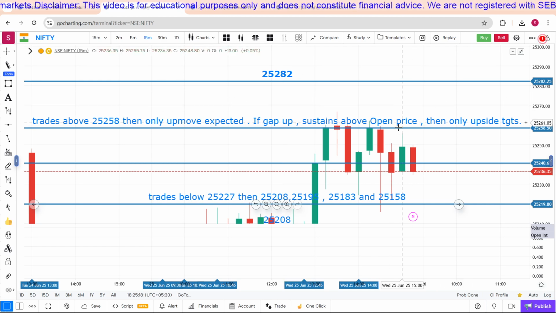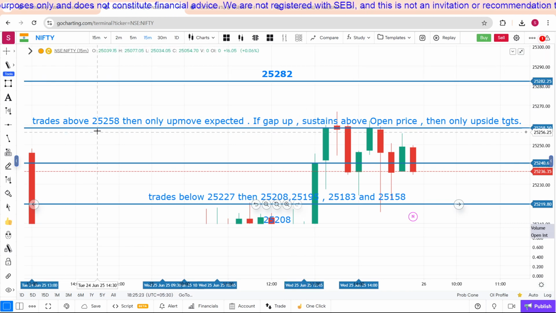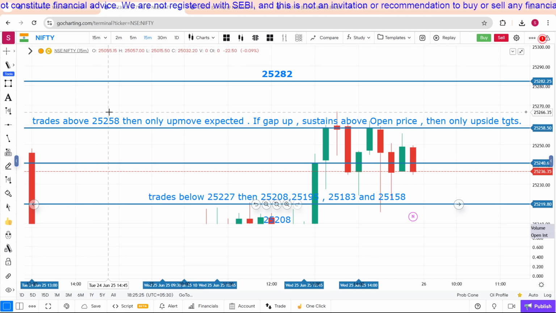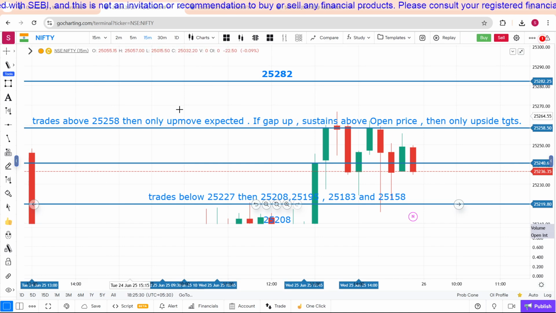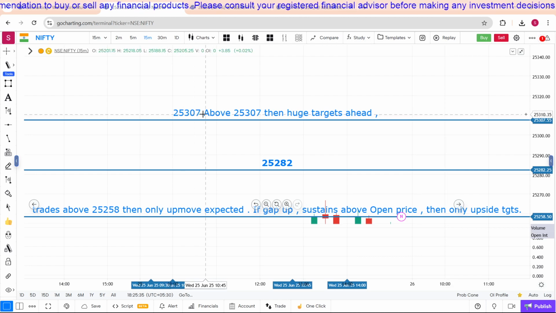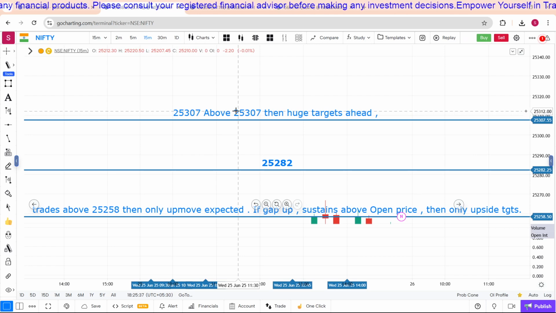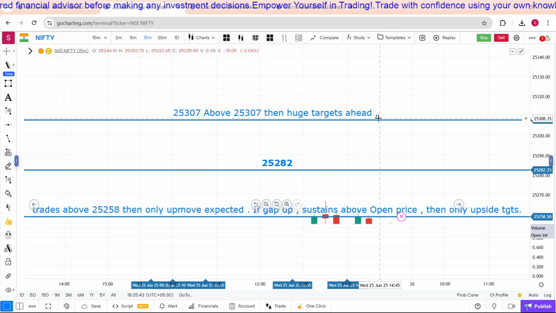When it is coming down to retest these levels, the upside movement happens from 25,258 only. So if above 258, then 282 and 307. Above 25,307, then huge targets ahead. But tomorrow it may happen or not, depends. But today there was only half the volume compared to the previous day.